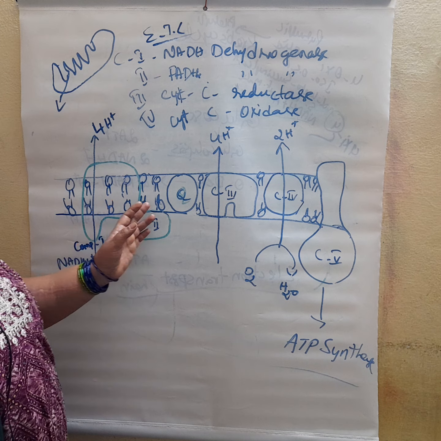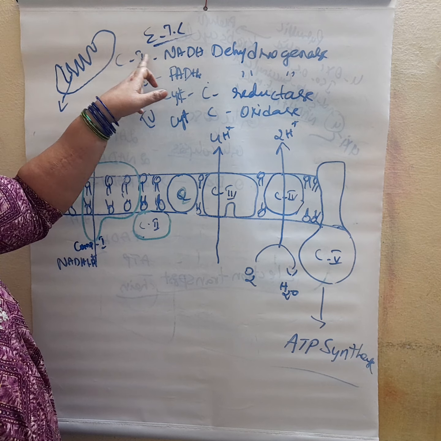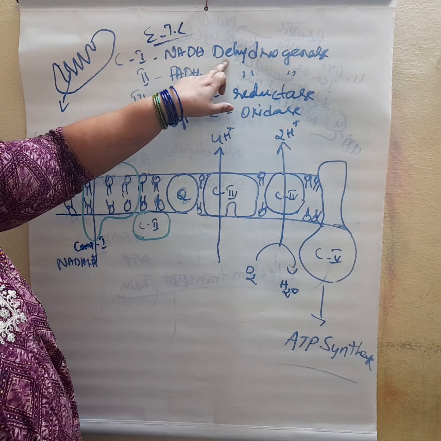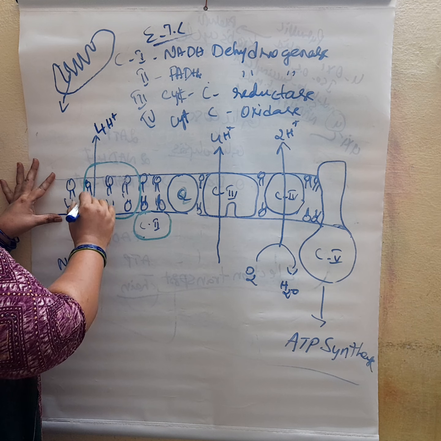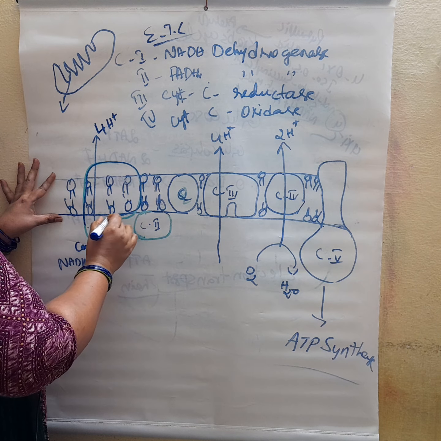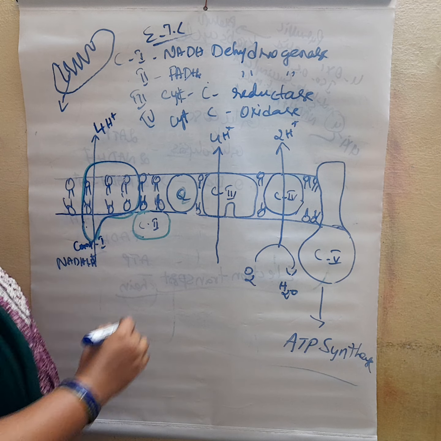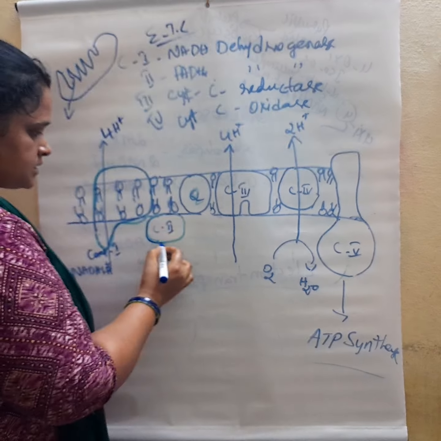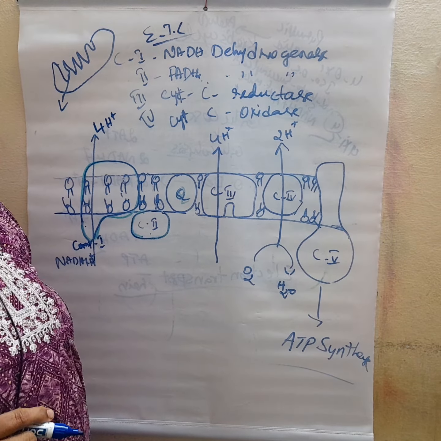There are 5 different complexes. Complex 1 is called the NADH dehydrogenase complex. Complex 2 is the FADH2 dehydrogenase complex.